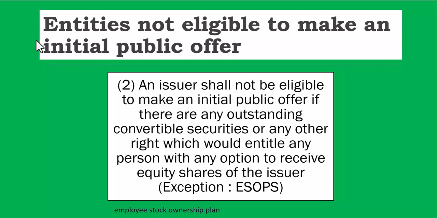Which means that if a company has certain instruments which can be converted at a later date into shares, giving some other person the right to convert those securities into shares, then first the company has to complete that process. They have to issue shares to the holder who has those rights before proceeding for an IPO. The exception is ESOPs, that is, the employee stock option plan, where the company has given rights to shares to its employees. So these are the only exception category.